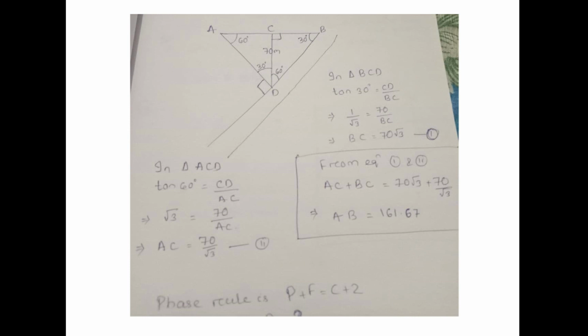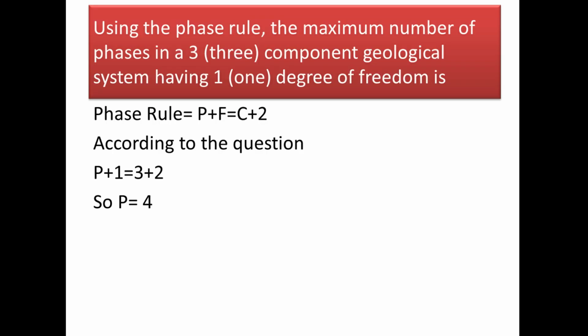Now in triangle BCD, the value of tan 30 is CD by BC. Tan 30 is 1 by root 3, and if you calculate, the value of BC is 70 root 3. Similarly in triangle ACD, if you calculate the value of AC, it will come 70 by root 3. And if you add the value of AC and BC to get AB, then we will have 161.67 as the answer.